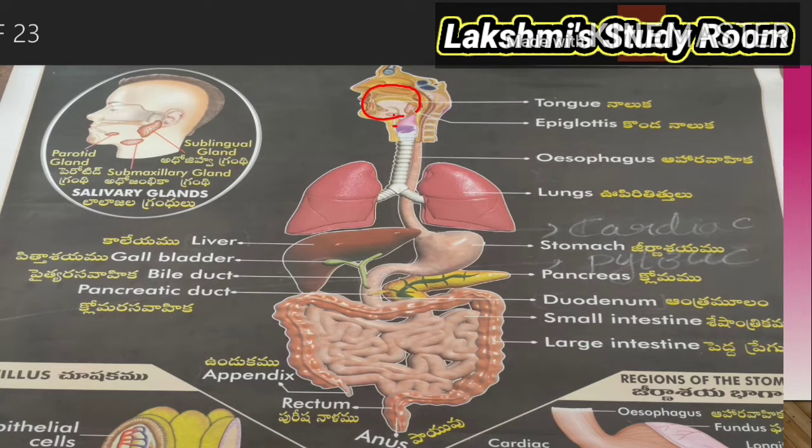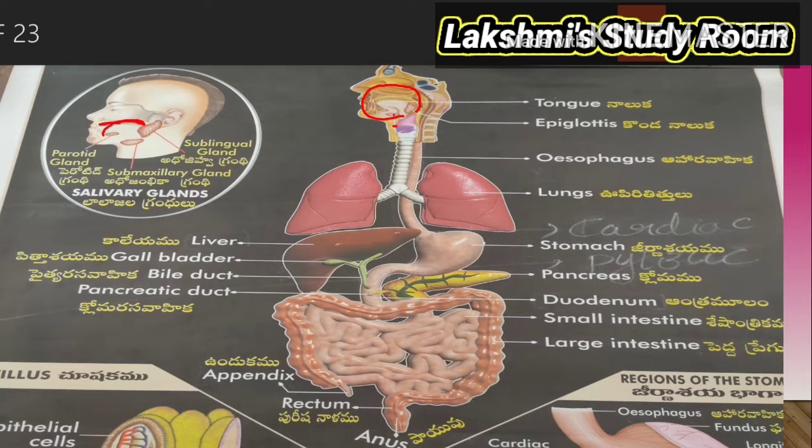And next one is the tongue. What is the main function of the tongue? The tongue helps in mixing the food and pushing it into the next part, that is the pharynx. Not only that, the tongue helps in swallowing the food with the help of the lower jaw and palate. The palate is present in the upper jaw.